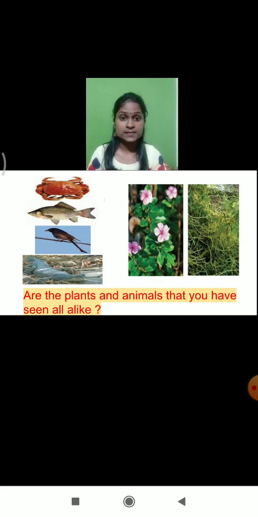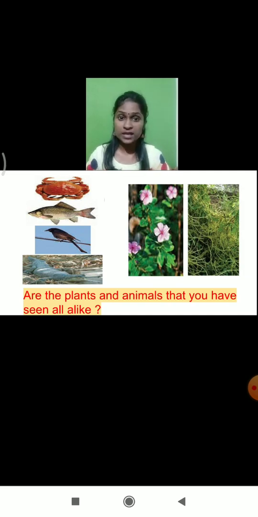So, students, to make our study very easy, suppose we want to learn about a particular animal or a particular plant, then we are supposed to classify them properly. Like I just told you, classification of books is very important to save our time. Exactly in the same manner, classification of all the living organisms which are present in our surrounding is also very important. There is a variety of animals present around us. We call it diversity. So, their classification is important.